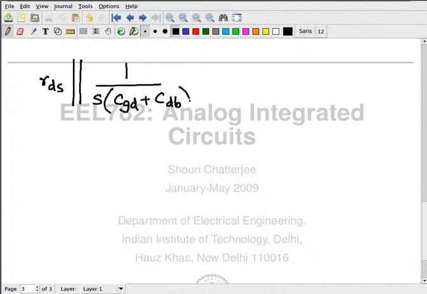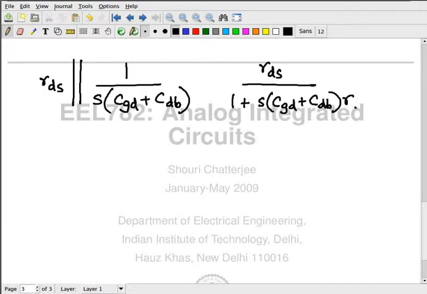Then you can evaluate this further, and what are you going to get? RDS by 1 plus S, and so on. You can do the mathematics.